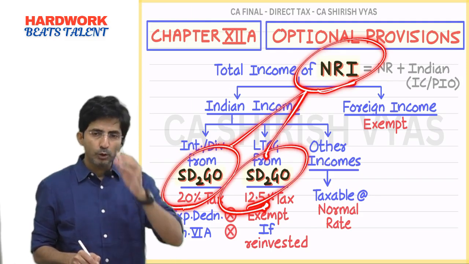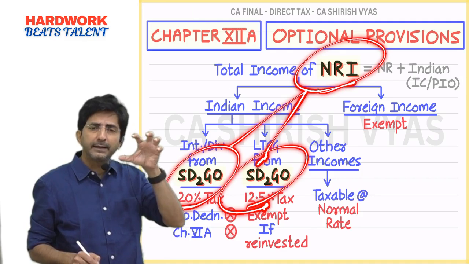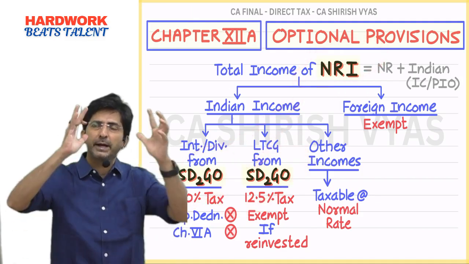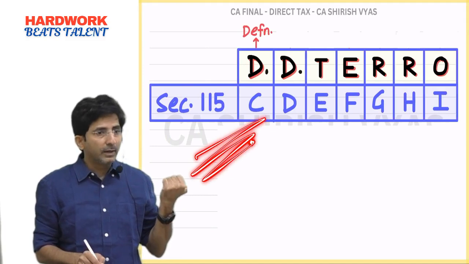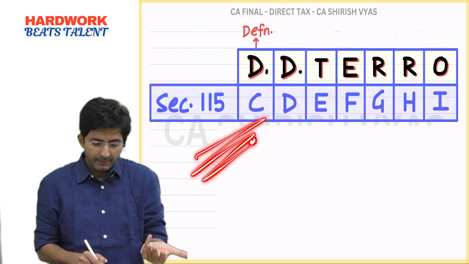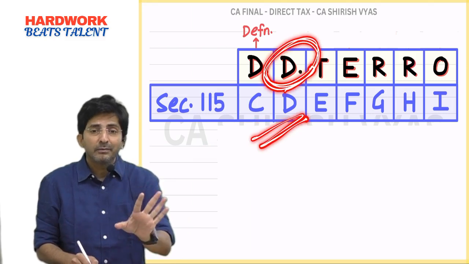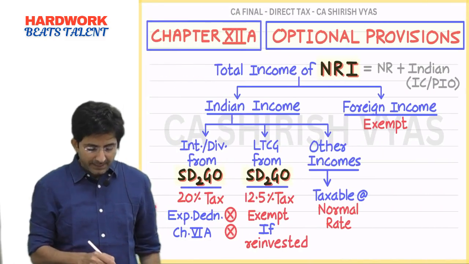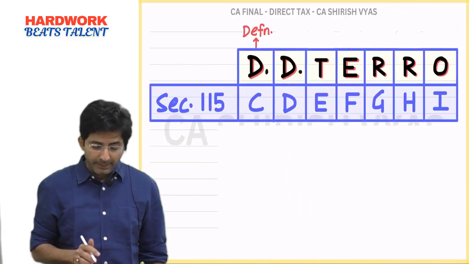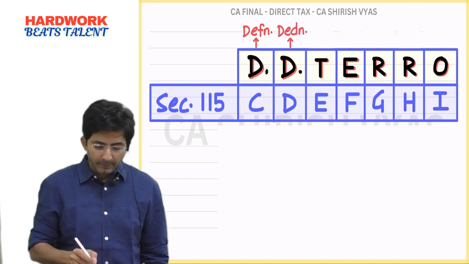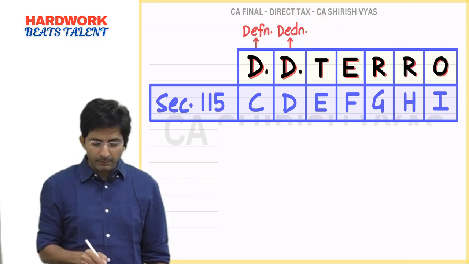So you should also fix this way in your mind. I purposely drew it so neatly so that visual memory is set. As a student, it should fix in your mind: NRI, SADGO, NRI, SADGO. So what is NRI and what is SADGO is explained in 115C in the form of definition. Then 115D: deductions not allowed. Expenditure deduction not allowed, Chapter VI-A not allowed. Where is this written? In 115D. Deductions for expenditure and Chapter VI-A will not be allowed. This is written in 115D.